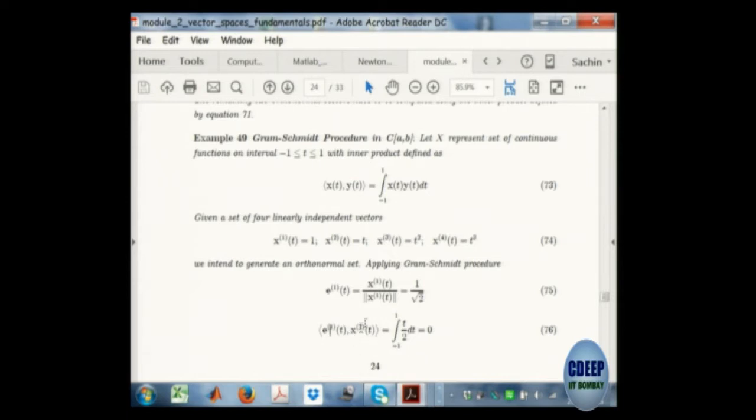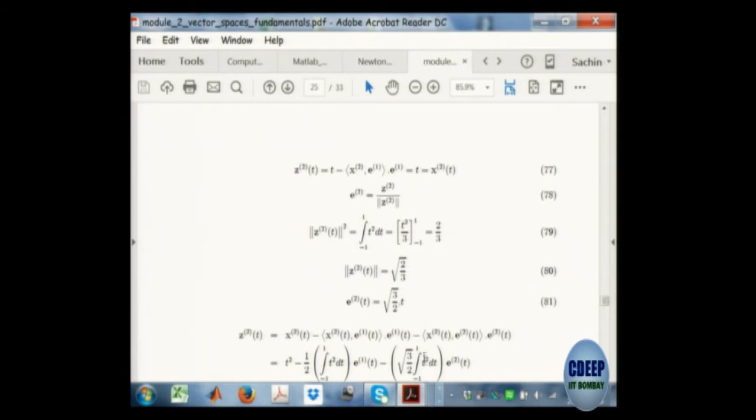Now you take the second vector t and take the inner product with this. It should have been root 2 here, there is a typo. So with root 2 you take an inner product, subtract this from the second vector t, and then whatever you get, you find its norm and divide. That will give you another vector. So this is the second unit vector, which is orthogonal to the first one, and so on.